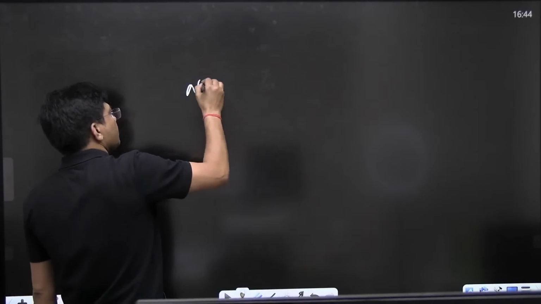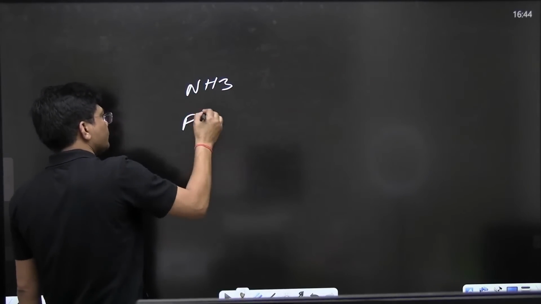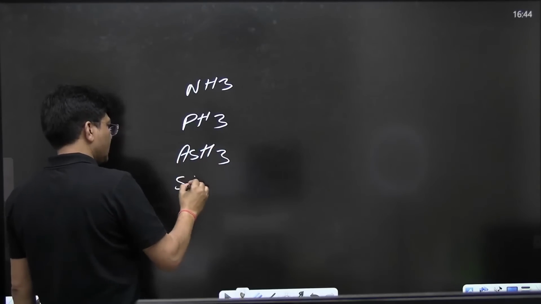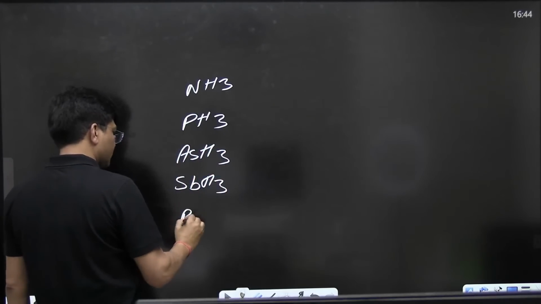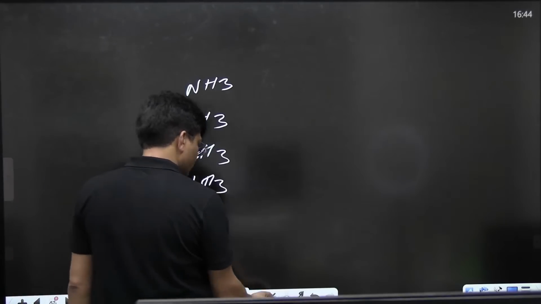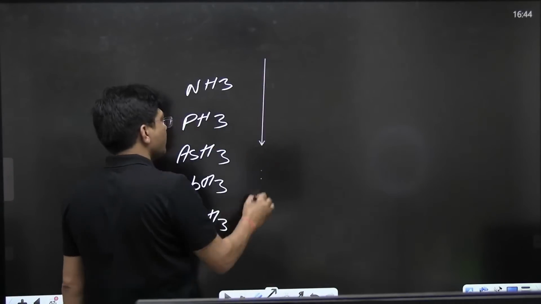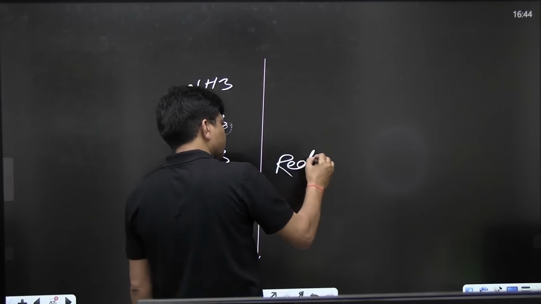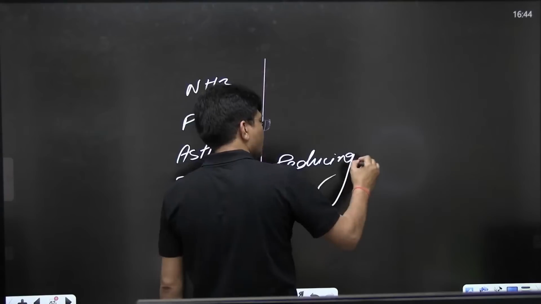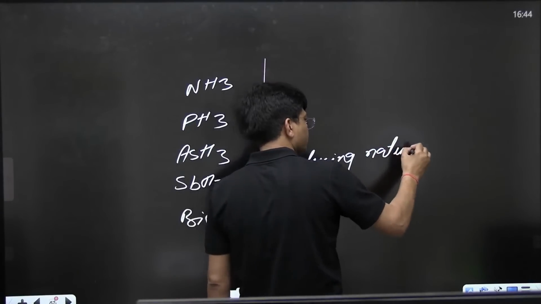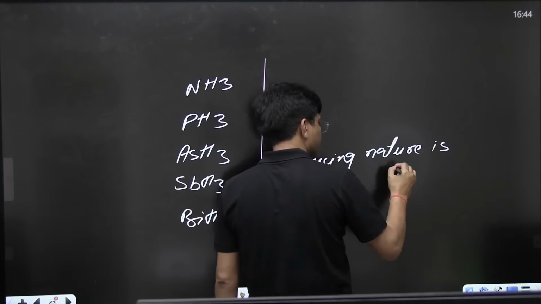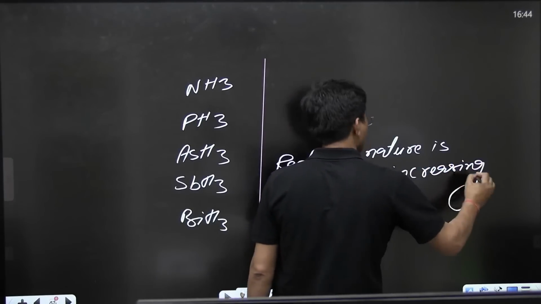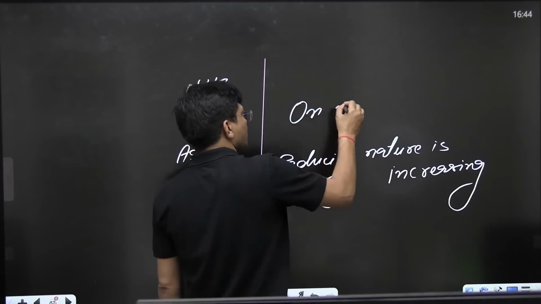Ammonia, nitrogen, phosphorus, phosphine, arsenic, antimony, bismuth. On moving down the group, what is happening? Reducing nature is increasing. Is this point clear?